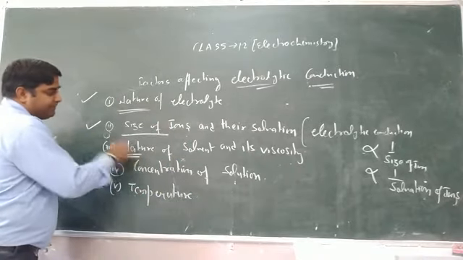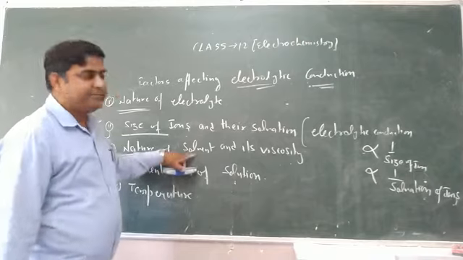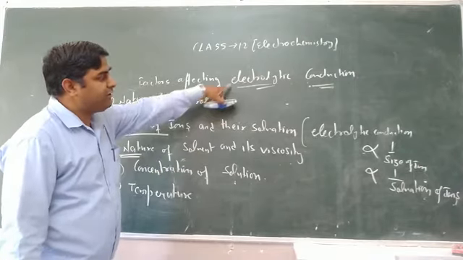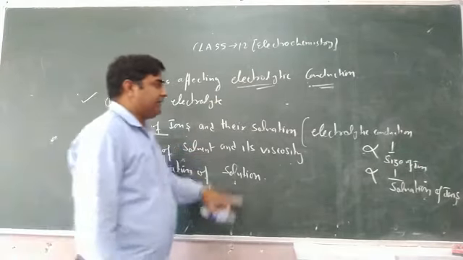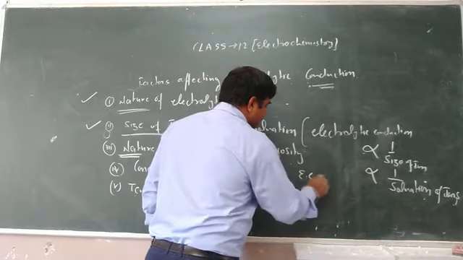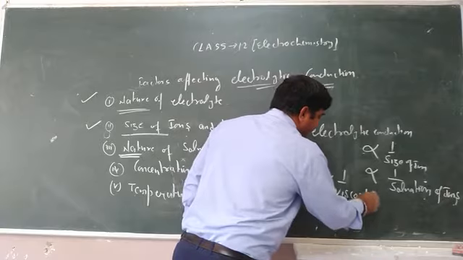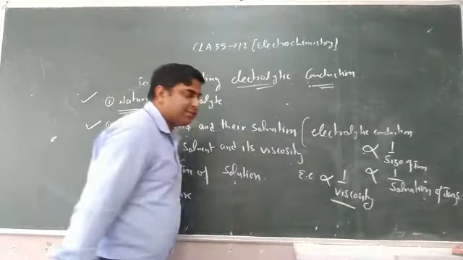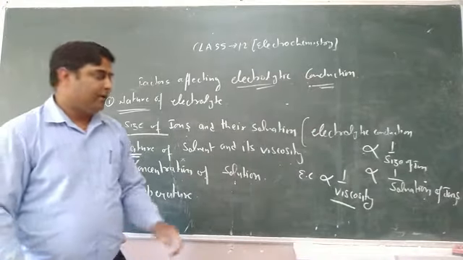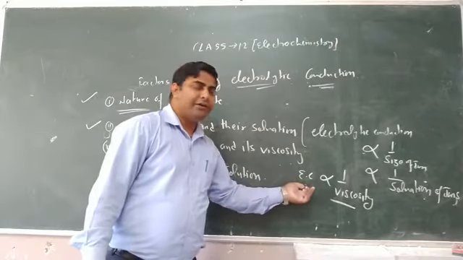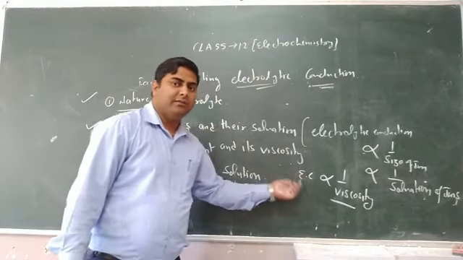It means polar solvents have greater electrolytic conductance, and electrolytic conductance is inversely proportional to viscosity. More viscous is the solvent, lesser is the electrolytic conduction. This is the third factor.